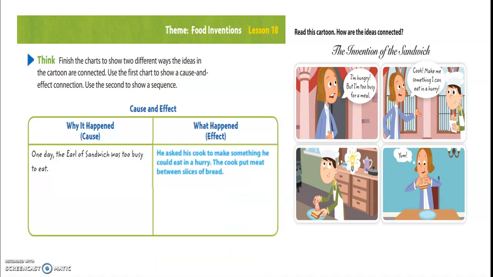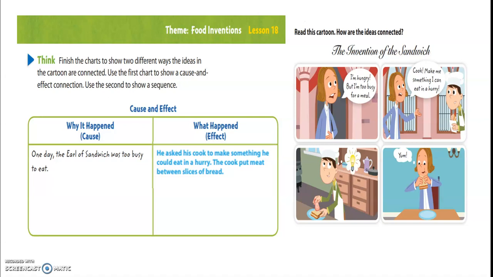That's right. He asked his cook to make something he could eat in a hurry. The cook put meat between two slices of bread. And that is how we got a sandwich. The cause was he was too busy to eat. The effect was he got a sandwich to eat, something quick.